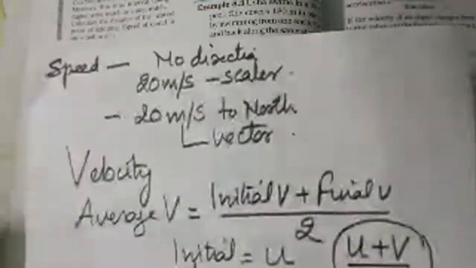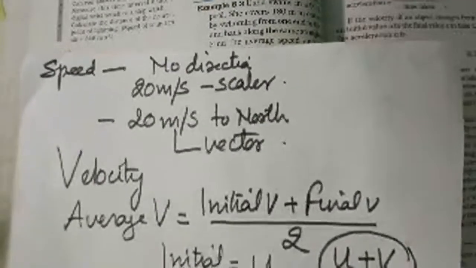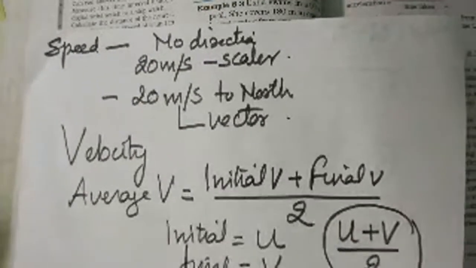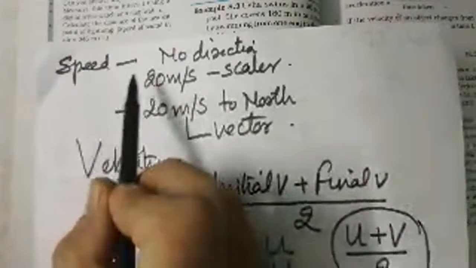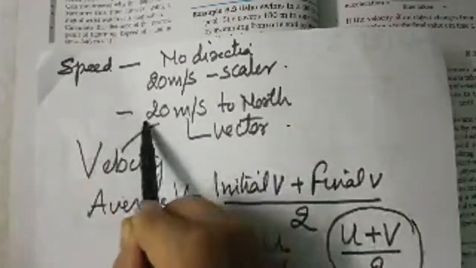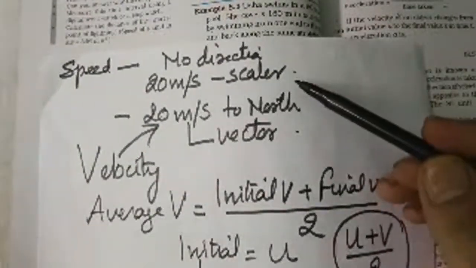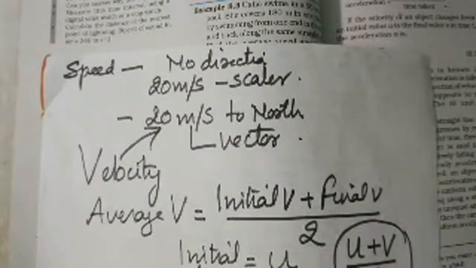Distinguish between speed and velocity. What is the difference between speed and velocity? As we just read, speed has no direction, velocity has direction. Speed is a scalar quantity and velocity is a vector quantity.